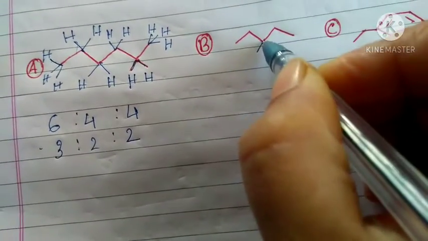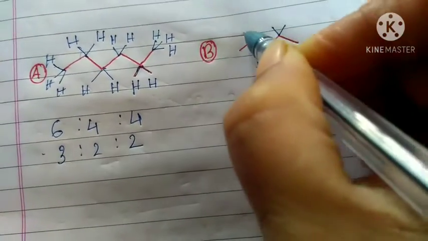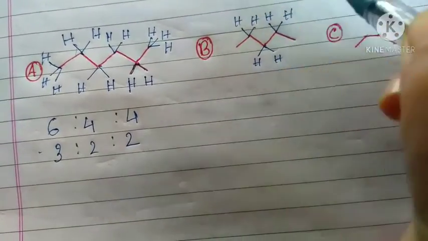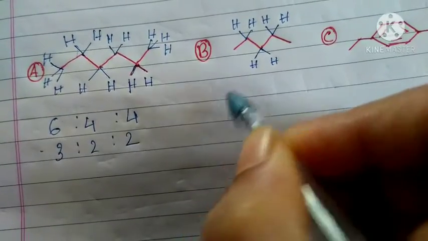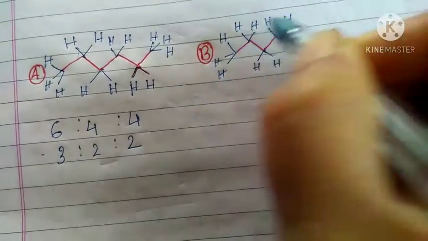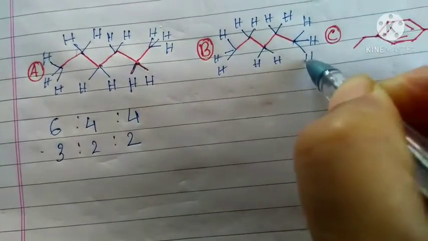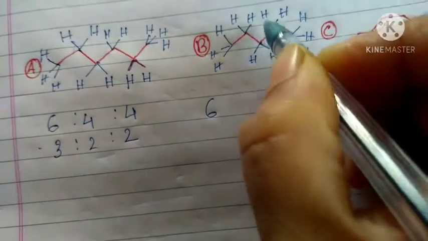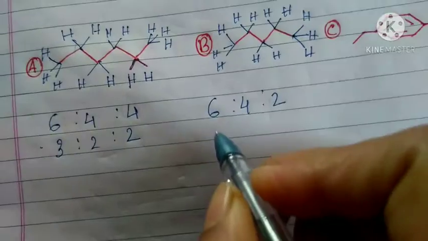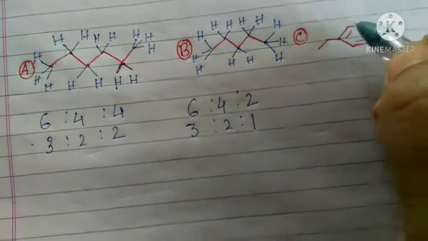Now option number B. So these 2 protons are of the same type, and these 4, 1, 2, 3, 4, and these 6, 1, 2, 3, 1, 2, 3. So these 6 protons, these 4 protons, and these 2. So the ratio will be 3:2:1 here.